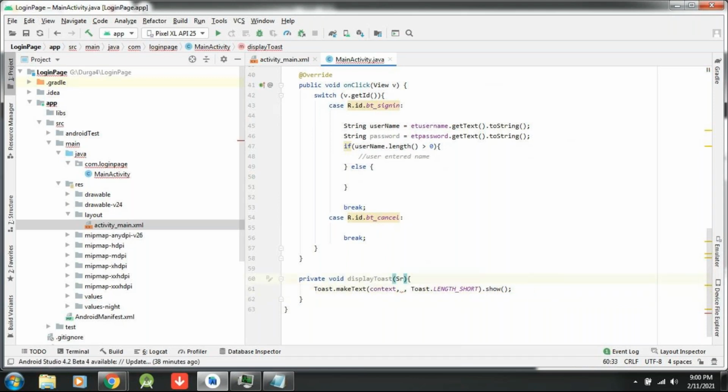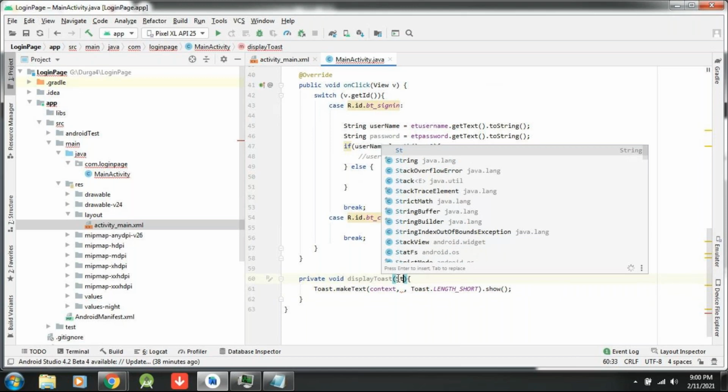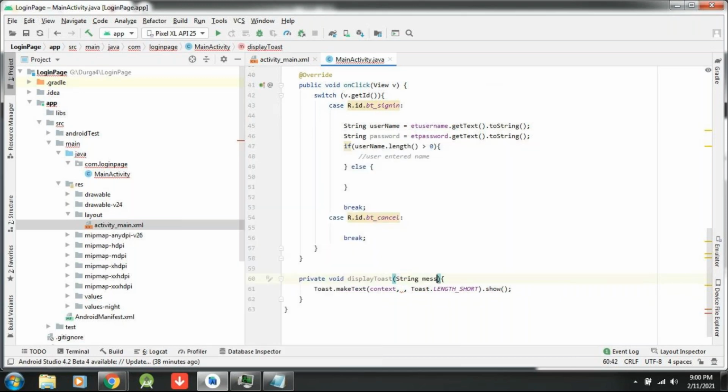So how I will pass? By providing a string message to this parameter. Okay, here message I will write. So here in the else condition, instead of calling the toast.make text, I am writing display toast enter username. So this text will come to here, so that message will be displayed.